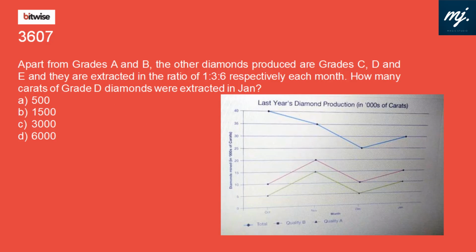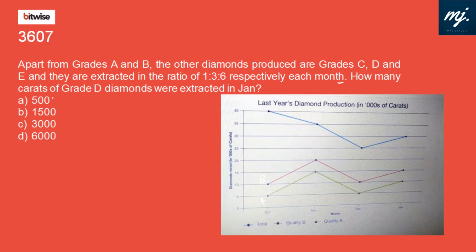One more line diagram type. The blue line is total, the dotted circle line at the top is quality B, and the triangles with green line are quality A. Apart from grade A and B, the other diamonds produced are grade C, D and E, and they are extracted in the ratio of 1:3:6 respectively each month.